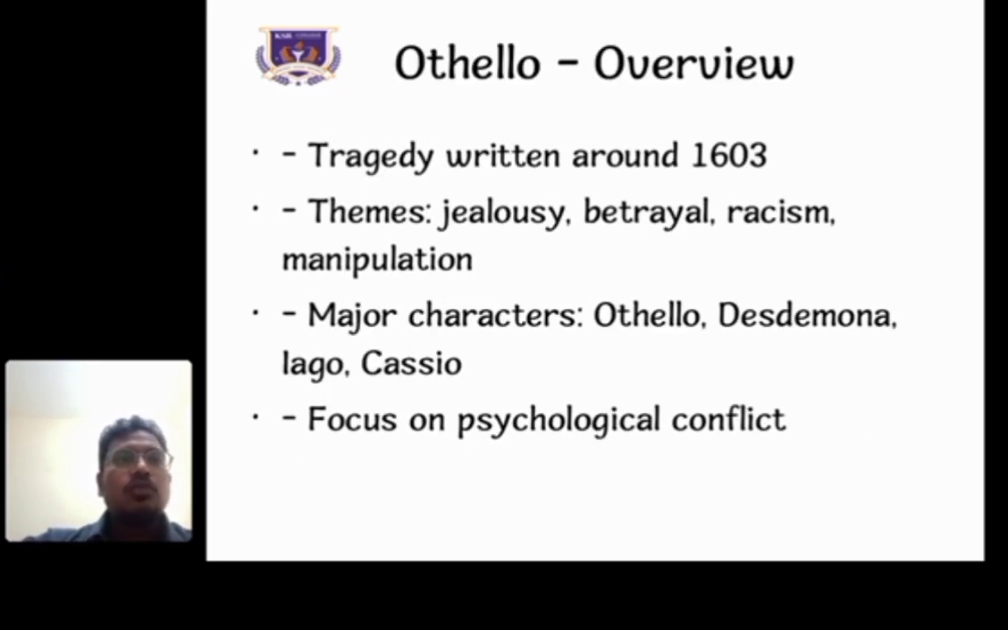Othello. The overview: Othello is a tragedy written around 1603. The main themes covered in the play are jealousy, the main emotion of humans, and betrayal, those who need to betray their enemies, and racism between the enemies and heroic figures, and manipulation. The major characters are Othello, Desdemona, Iago, and Cassio, the four major characters, focusing on the psychological conflict. It raises the psychological conflict between the heroes and villains.